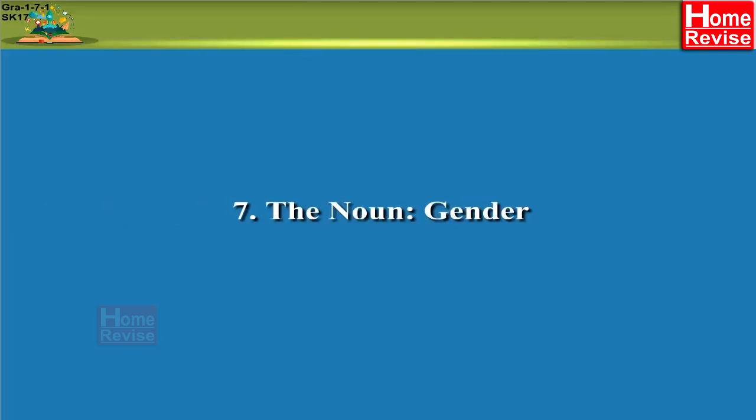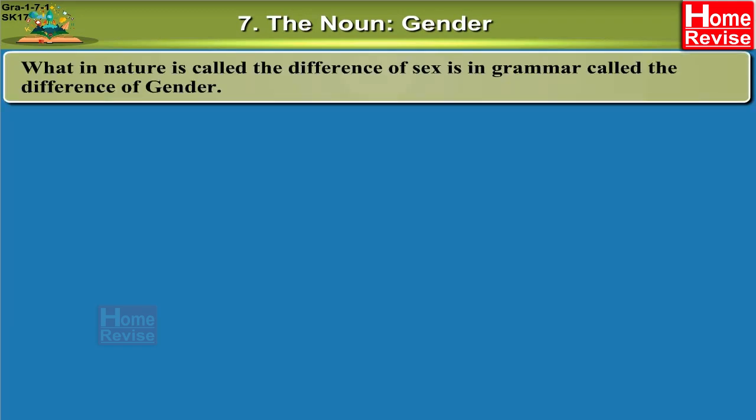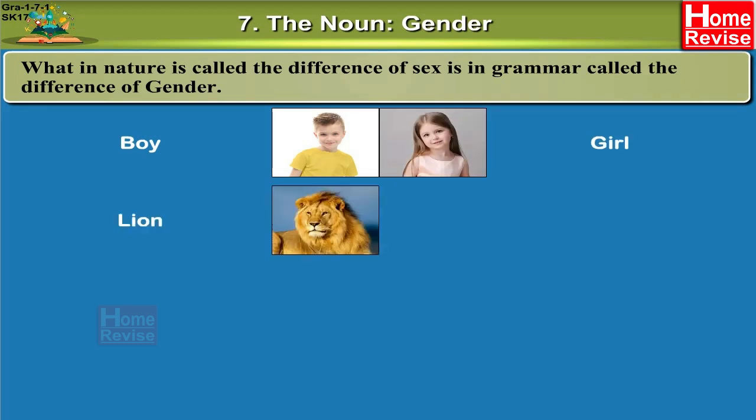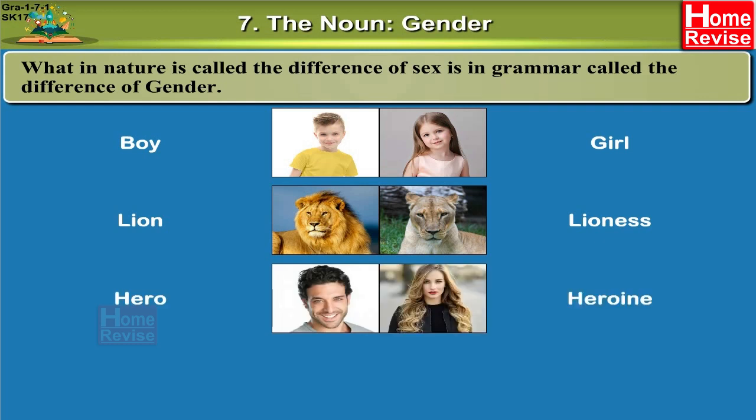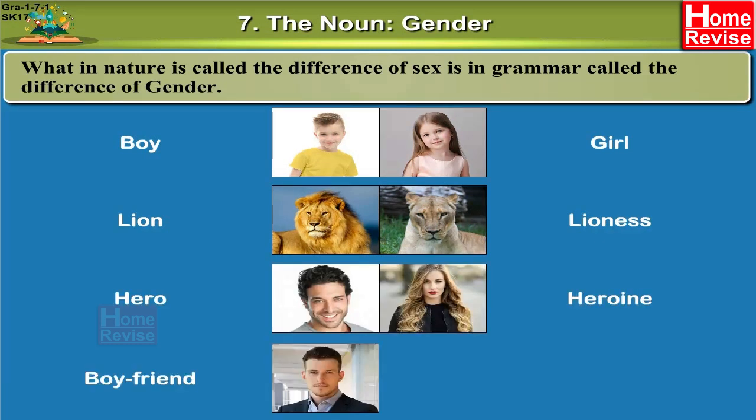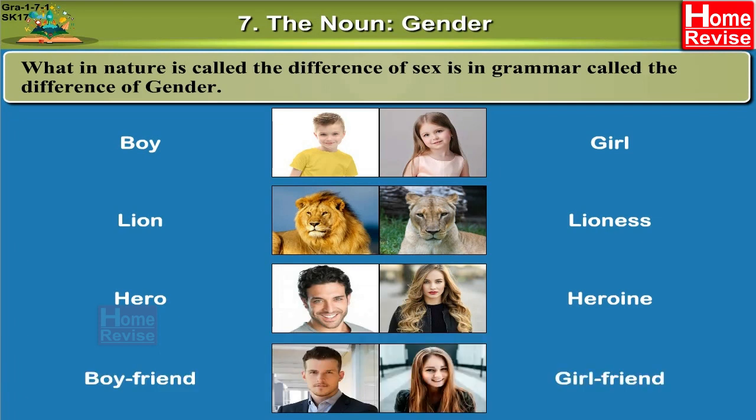Chapter 7. The Noun Gender. What in nature is called the difference of sex is in grammar called the difference of gender. Boy, girl. Lion, lioness. Hero, heroine. Boyfriend, girlfriend. The first word in each pair denotes the name of a male, and the second word of each pair denotes the name of a female.